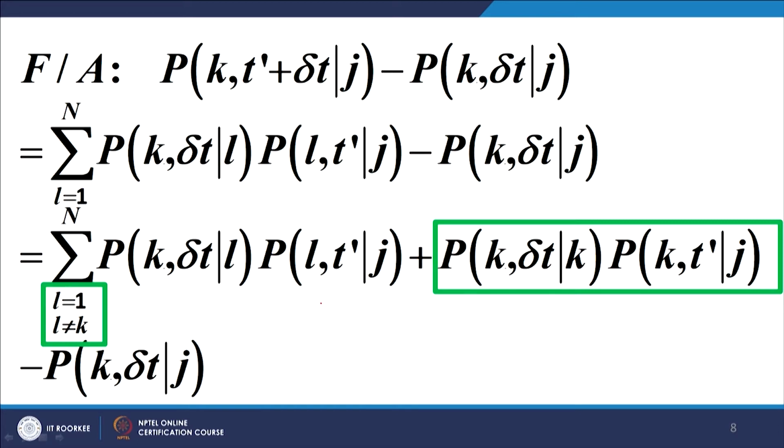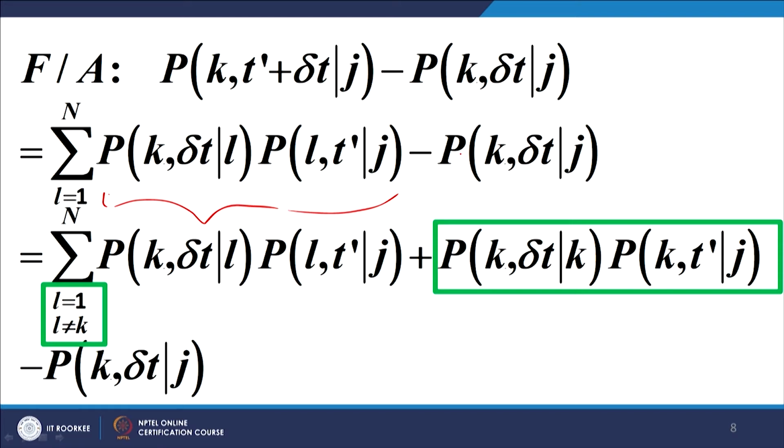What we do here is now let us look at the summation. This particular summation, p k delta t subject to L, p L comma t dash subject to j, the summation is from L equal to 1 to L equal to n, that is over all states. We write the same summation over all states except the state L equal to k. So, we introduce a constraint L unequal to k in the summation.